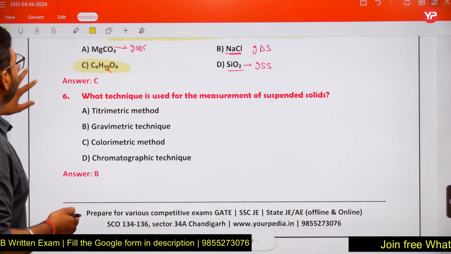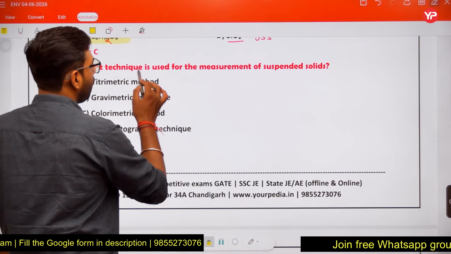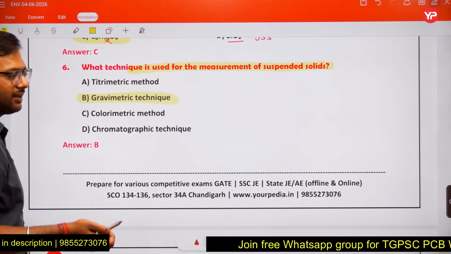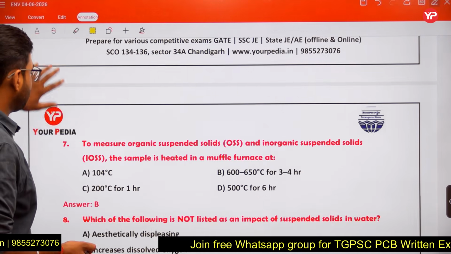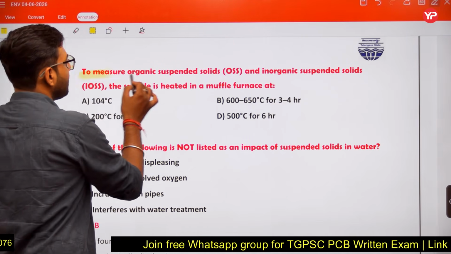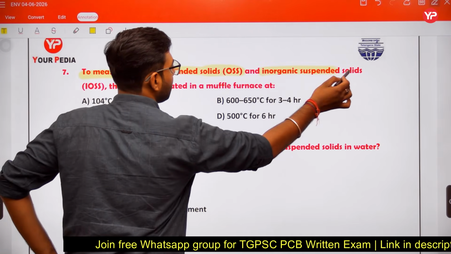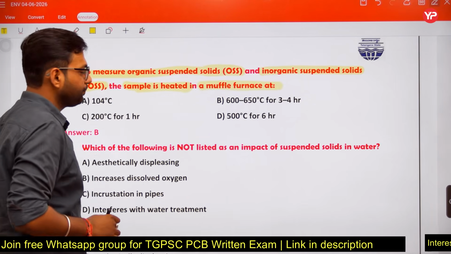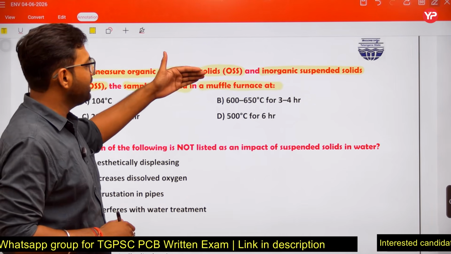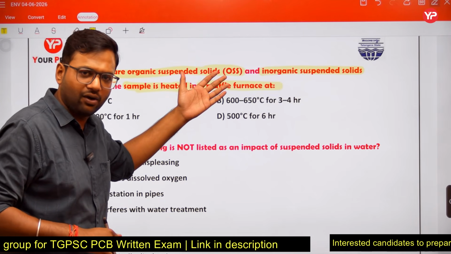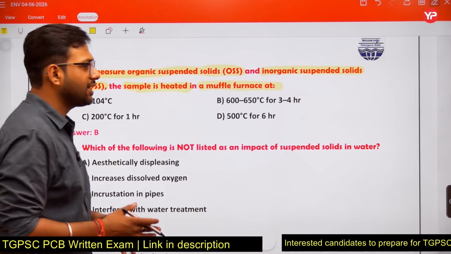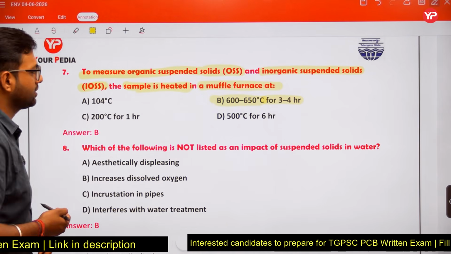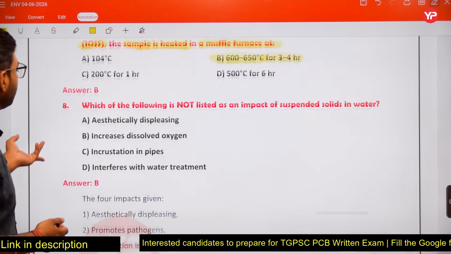Now, what technique is used for the measurement of suspended solids? Gravimetric technique. Gravimetric technique is used for the measurement of suspended solids. To measure organic suspended solids and inorganic suspended solids, the sample is heated in a muffle furnace, where the temperature is kept around 600 to 650 degrees Celsius for 3 to 4 hours.